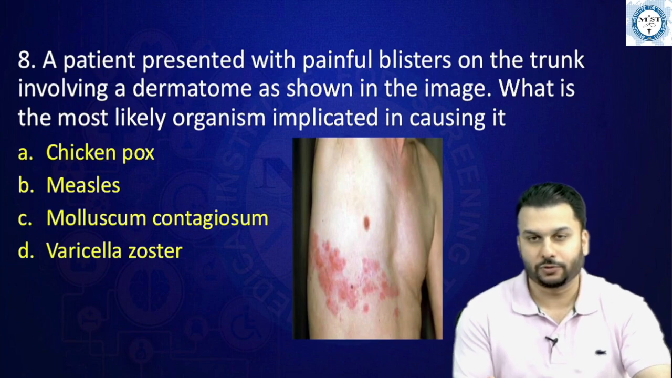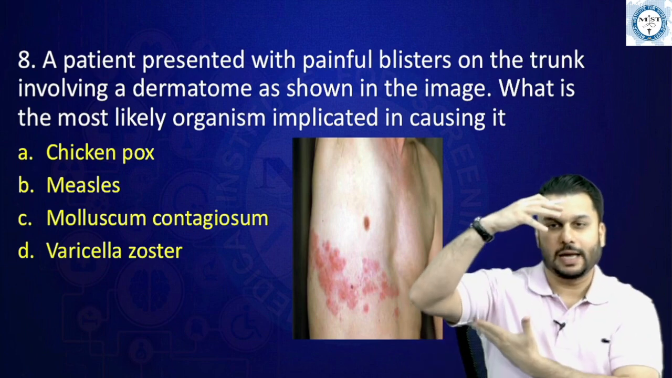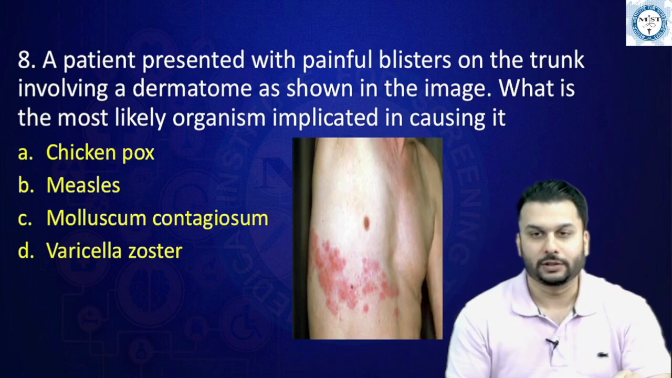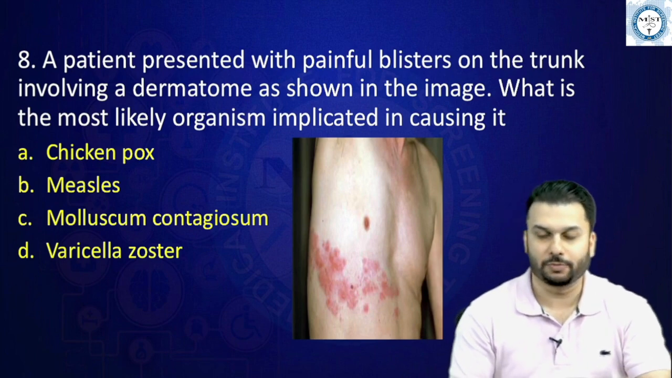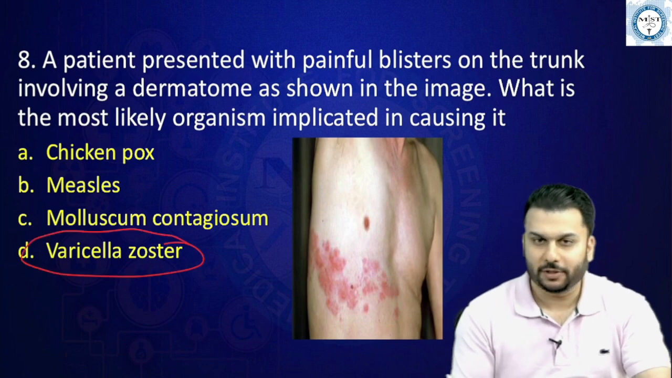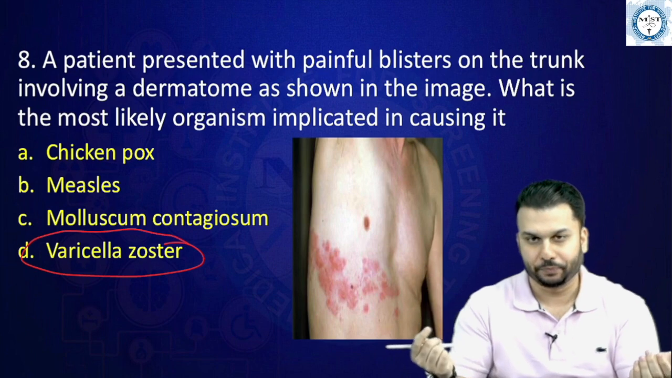Very easy question to be identified even if you just look at the image itself. As soon as they show a middle-aged person having a lesion in the trunk which involves the dermatomes, this lesion has to be shingles. And shingles is caused by the virus, as we know, known as varicella zoster. Molluscum contagiosum would have produced the rash with a central depression.